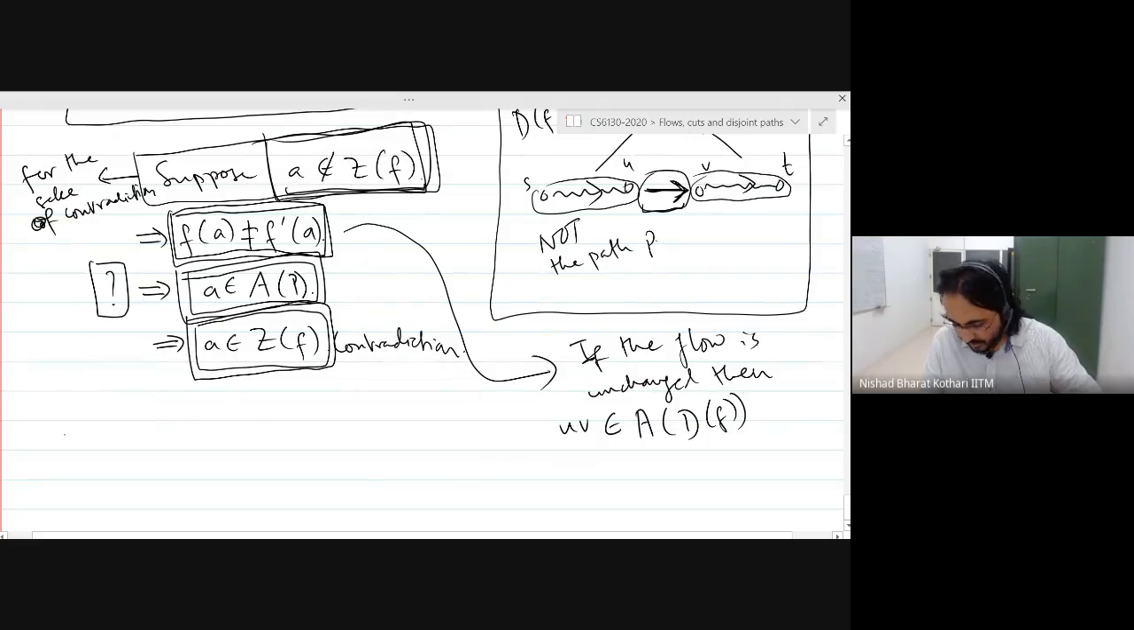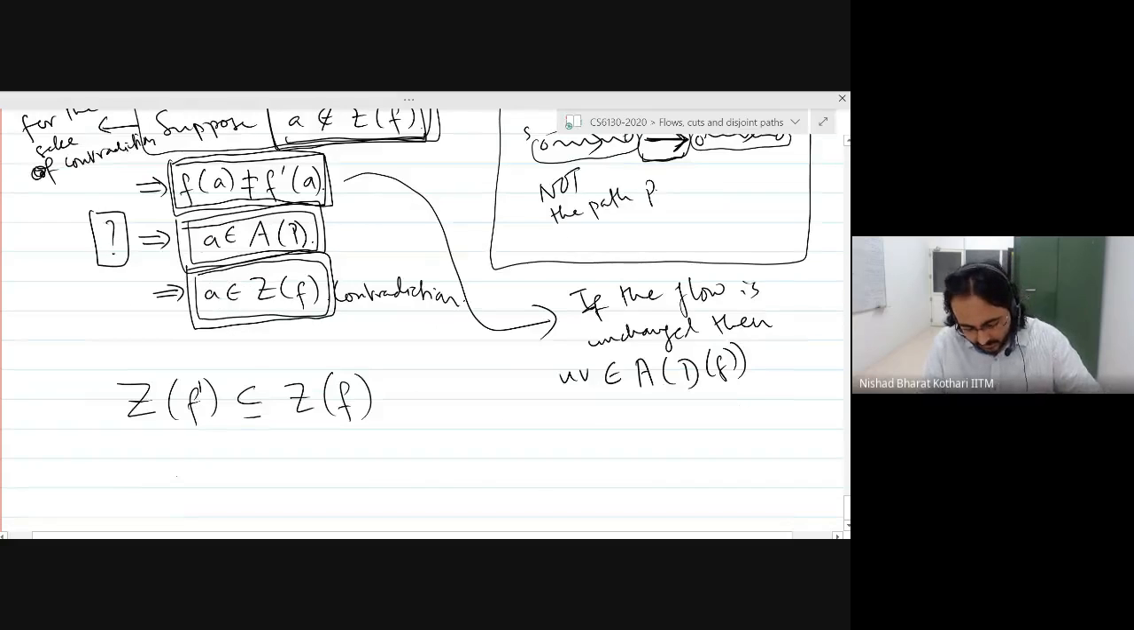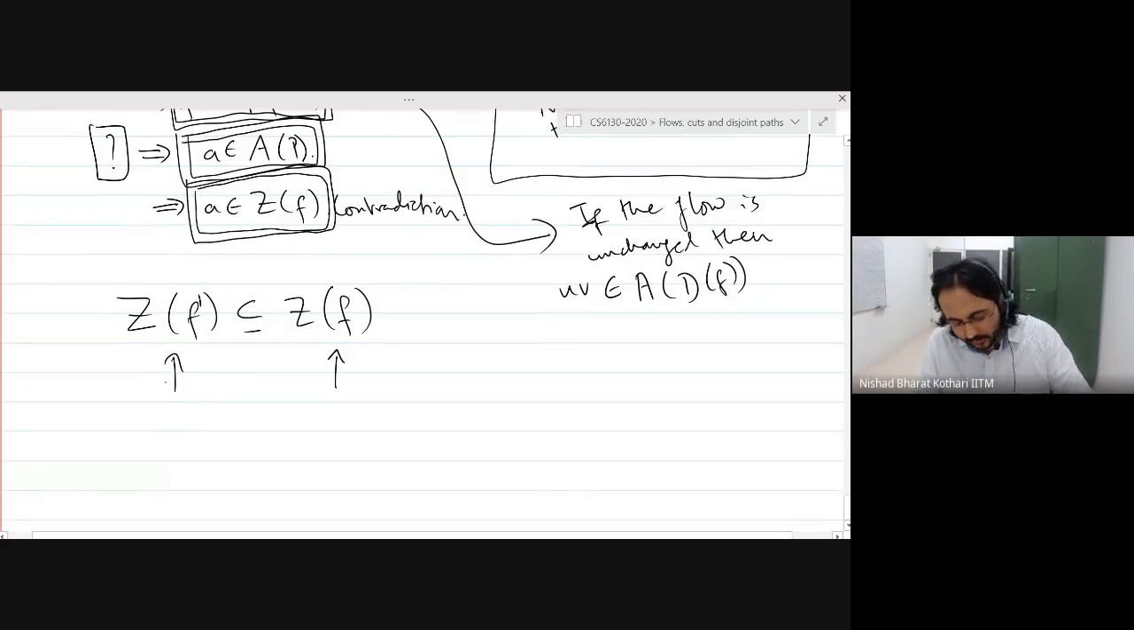So what we have proved so far is that ZF is a subset of Z. Okay, we have proved this. ZF prime is a subset of ZF because we took an element here and we showed that this element also belongs to this set. Tomorrow what we'll do is we'll show that there is some element here which is not on the left side. Okay, so this is tomorrow.